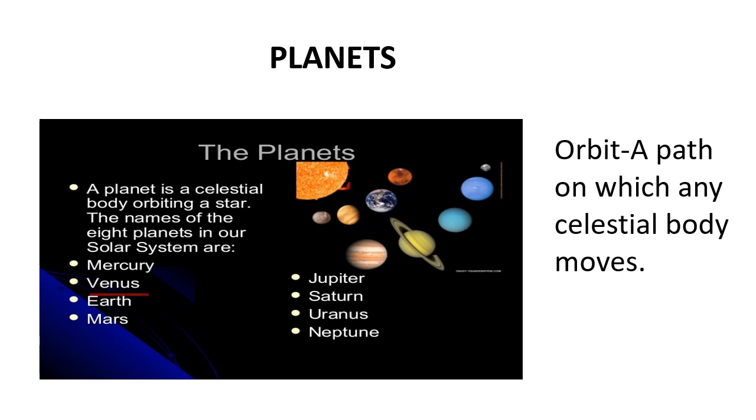There are 8 planets in the solar system. The closest planet is Mercury, then Venus, third nearest is Earth, fourth Mars, Jupiter, then Saturn, then Uranus, and the farthest planet from our sun is Neptune.